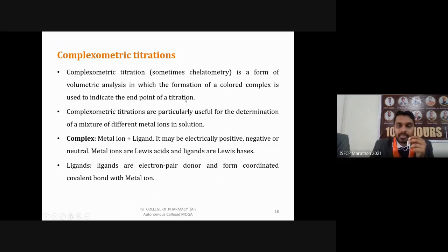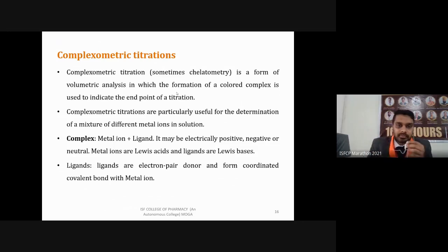We have some ligands which can form a complex with the metal. So we can take a solution of that metal, or we can take a solution of those ligands. As soon as we add the metal, all the ligands will form a complex with this metal, and they will give some color change indication. So that is a complexometric titration.